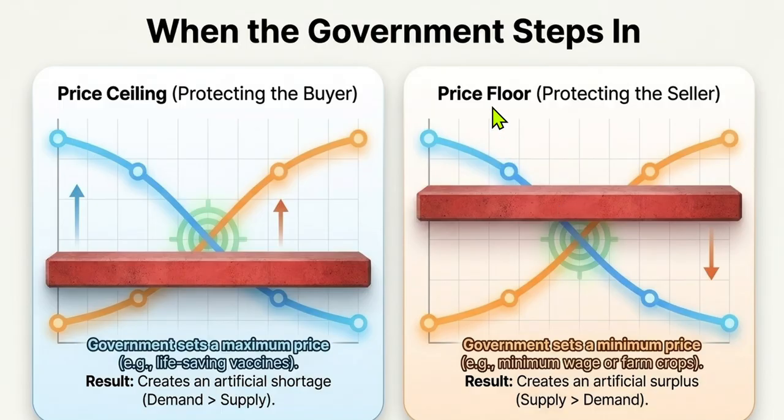What is the other one? Price floor, which means protecting the seller. So government sets a minimum price, that is the farmer's wage or price of the crop of the farmer. So it creates artificial surplus, which means supply is more than the demand.